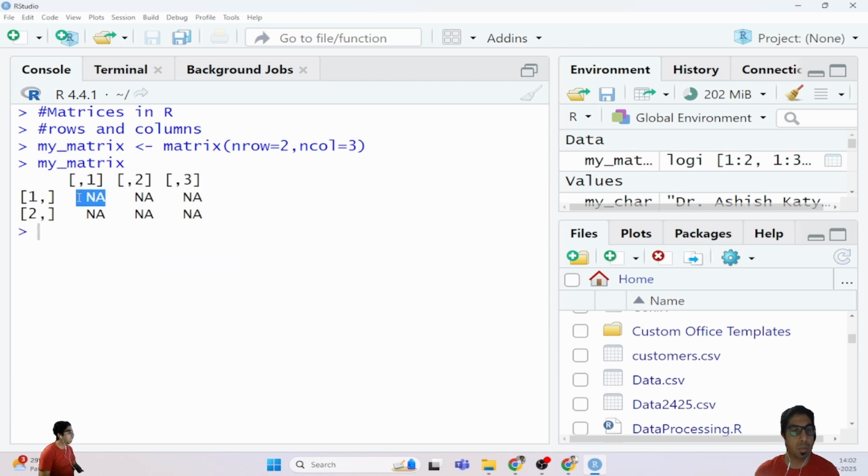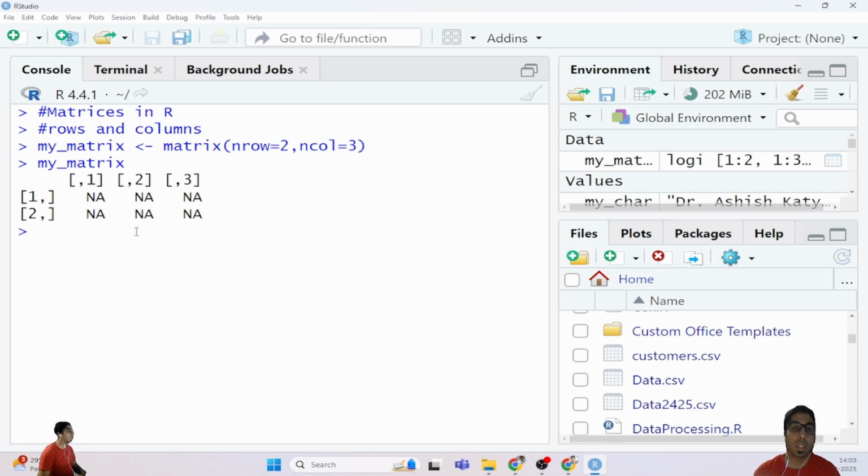Because nothing has been given, it is empty, or not applicable. I have not mentioned the names, we can change the names of these. It is defining the first row, entire columns, second row, entire columns. So entire row first column, entire row second column, entire row third column.